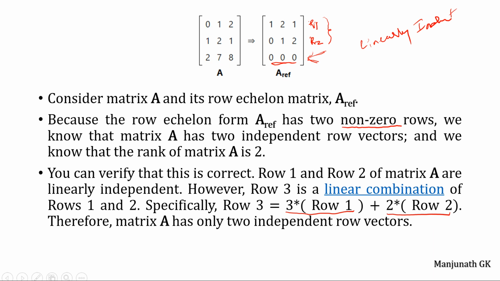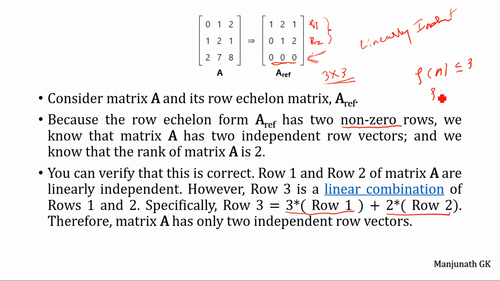What is the order of this matrix? It is 3 cross 3. Then what could be the value of the rank of a matrix? The rank of matrix A is less than or equal to 3. The maximum value of the rank of a matrix is 3 because rows and columns are the same here.